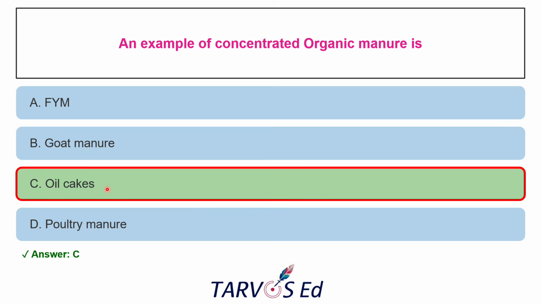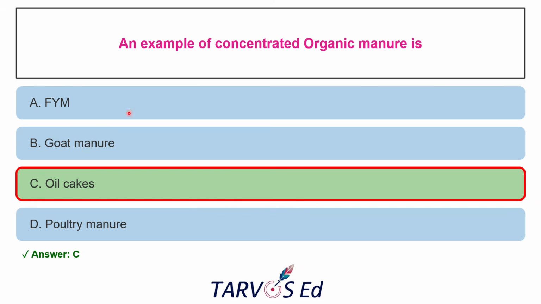And also animal-based meals will be there. So concentrated organic manures are oil cake and animal-based meals. What are animal-based meals? Blood meal, bone meal, and fish meal. They are all animal-based meals. Oil cake, blood meal, fish meal and the like may have nitrogen of 2.5 to 8%. That is a very low bulk manure, having high nitrogen.